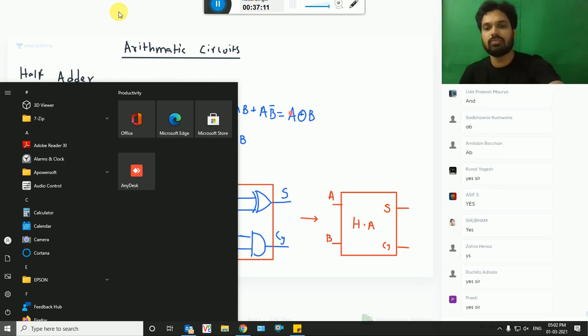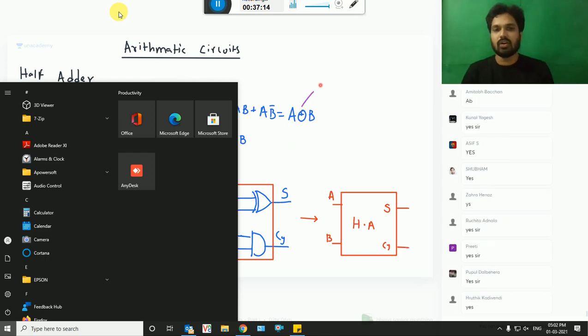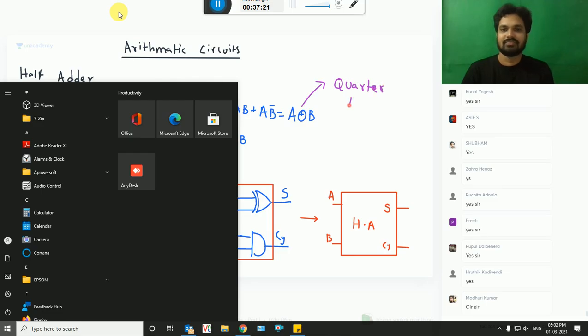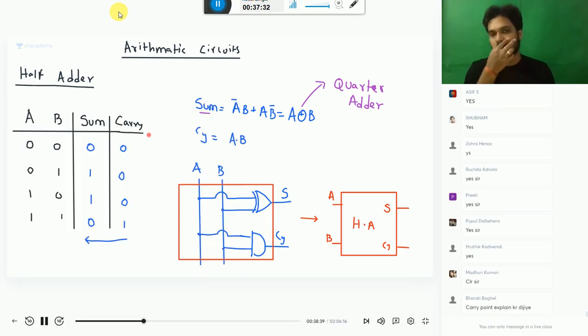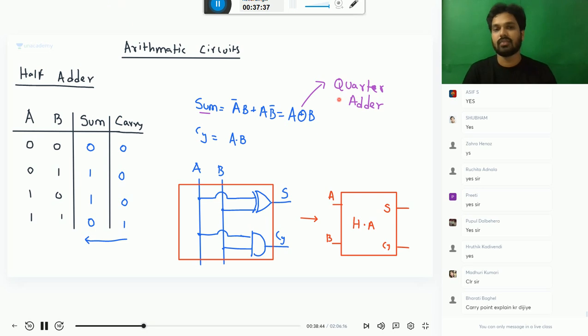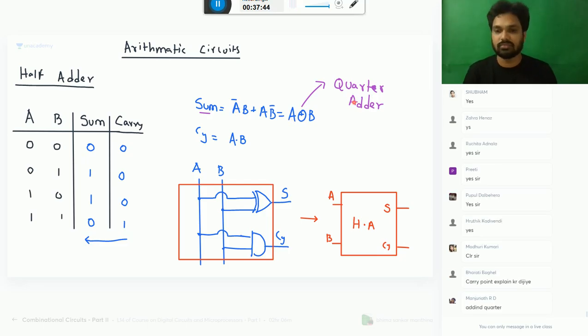And now this is what we call quarter adder. What is quarter adder? It is some part of your XOR. Some part of full adder is called quarter adder. That is, the XOR gate has another name, quarter adder. Okay.